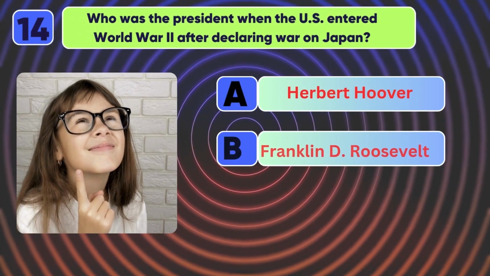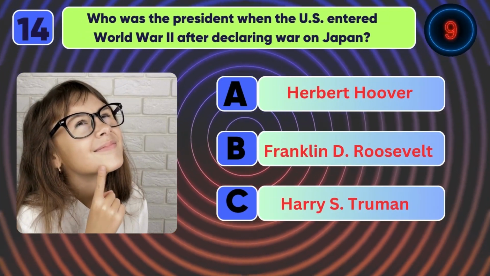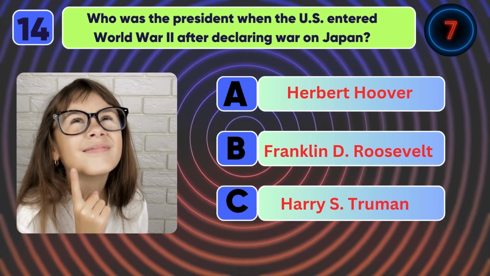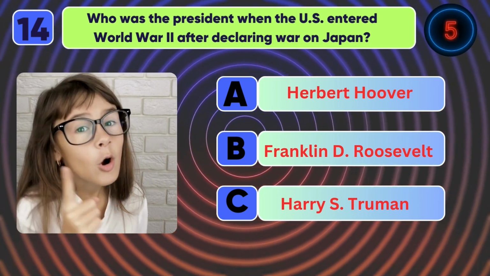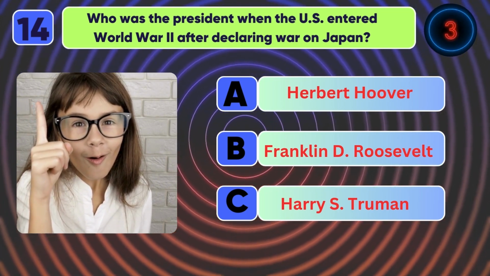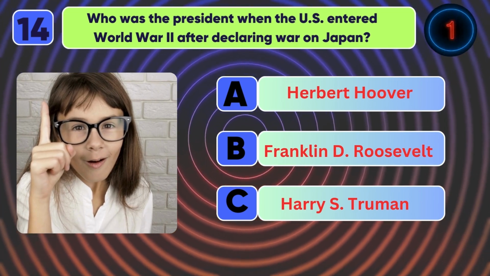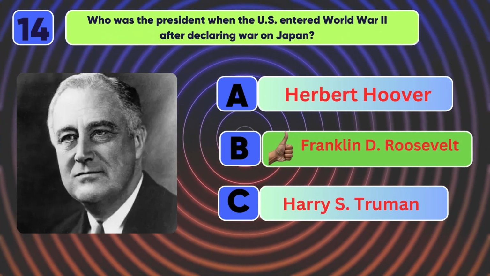Who was the president when the U.S. entered World War II after declaring war on Japan? The answer is Franklin D. Roosevelt.